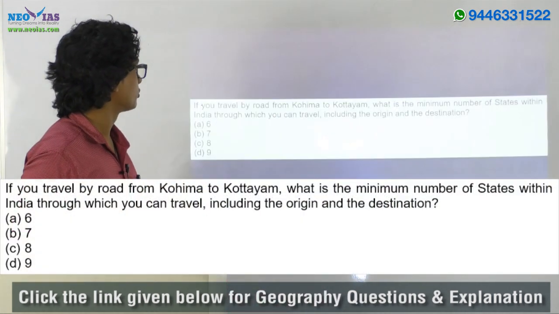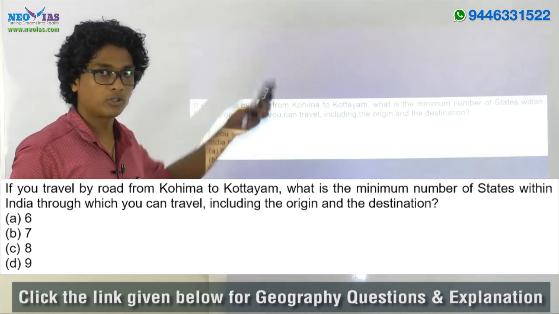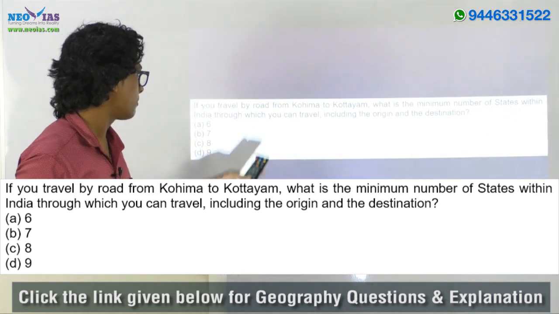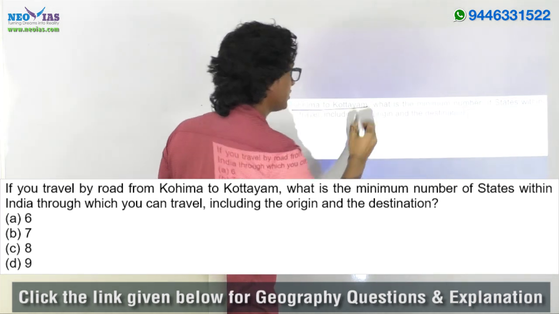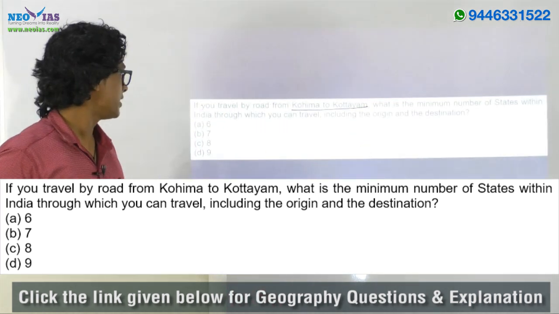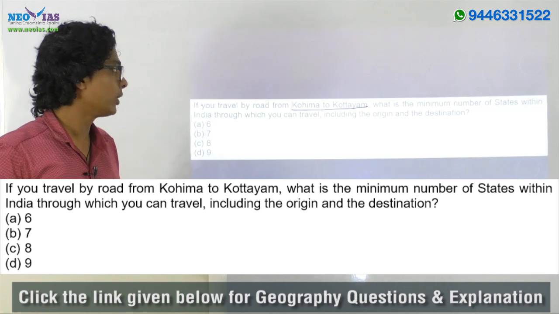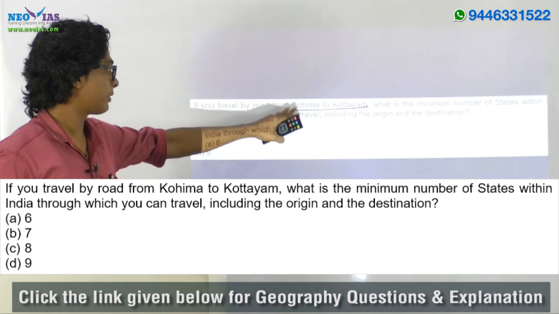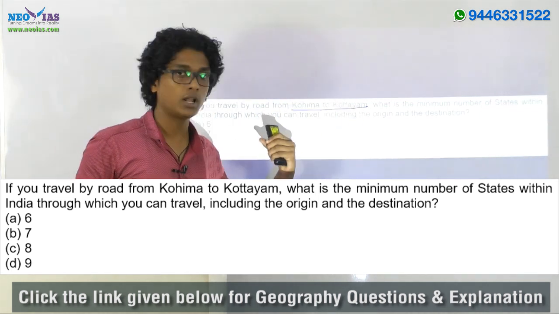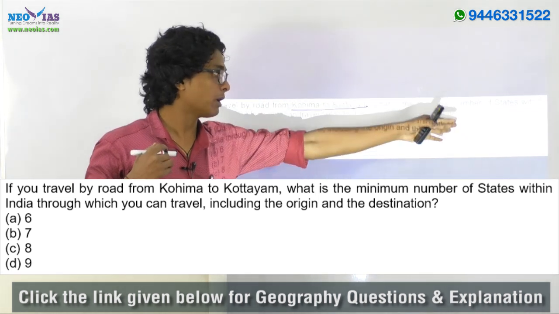In the next prelims question: if you travel by road from Kohima to Kottayam, what is the minimum number of states within India through which you can travel, including the origin and destination? Both origin and destination are included in the number of states.